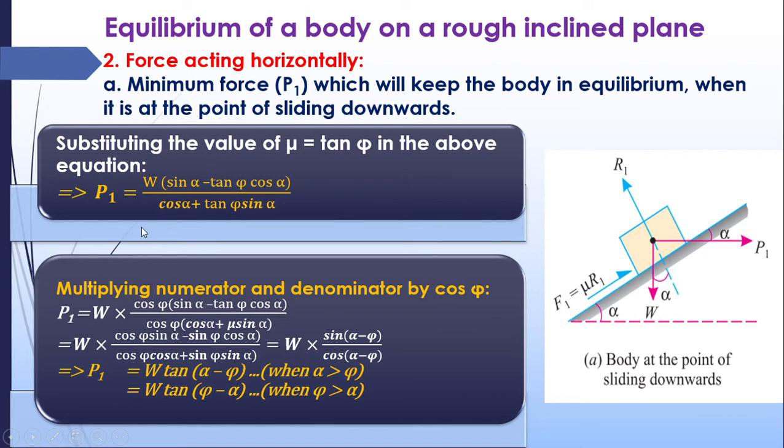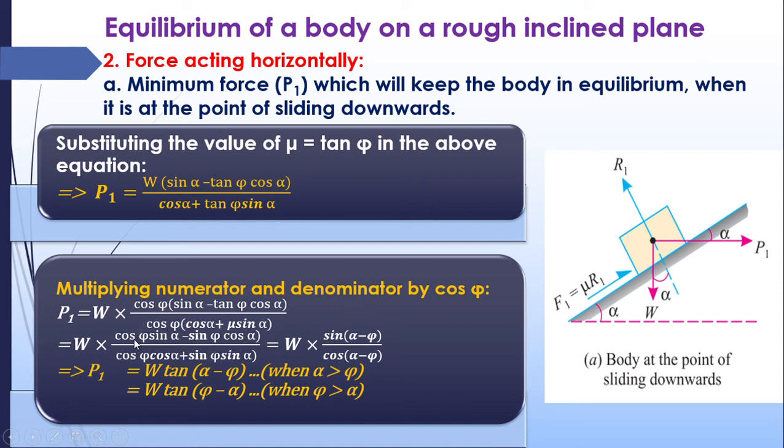The final step is, in the earlier case we multiplied cos phi on both the left hand side as well as the right hand side. In this case there is a numerator as well as a denominator, so we have to multiply cos phi with the numerator as well as the denominator. So cos phi is multiplied top and bottom: cos phi into sin alpha minus tan phi cos alpha. Bracket is opened and when multiplied with tan phi it will become sin phi, since cos phi into tan phi is equal to sin phi. So you will get the final equation as this one.